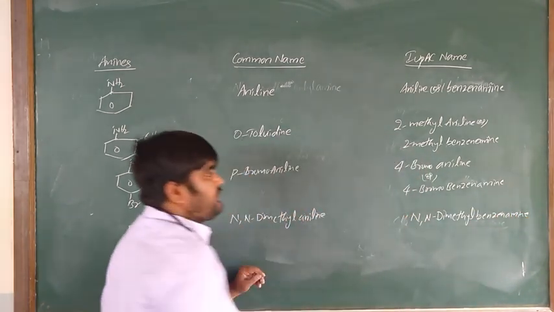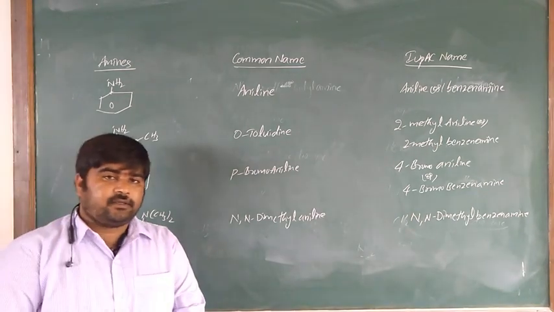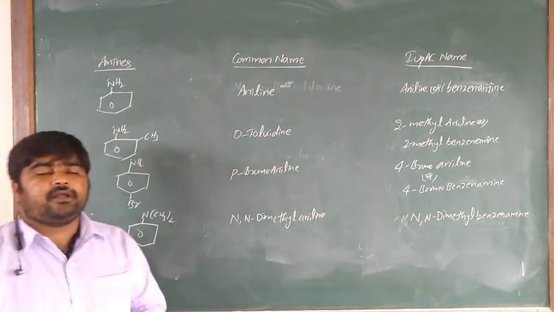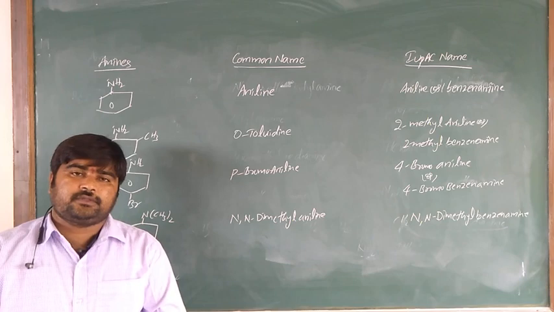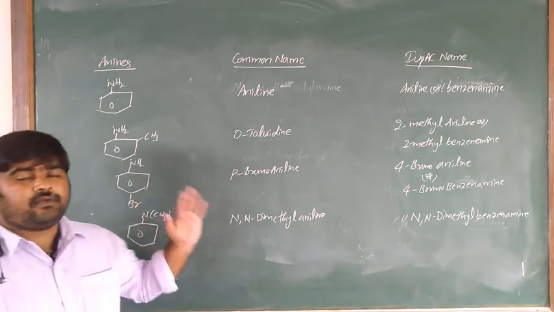So this is the nomenclature. Is it clear what I am saying? Common nomenclature and IUPAC name, this is regarding nomenclature.